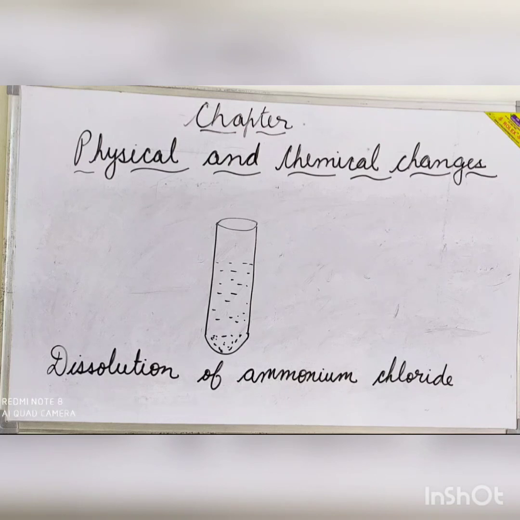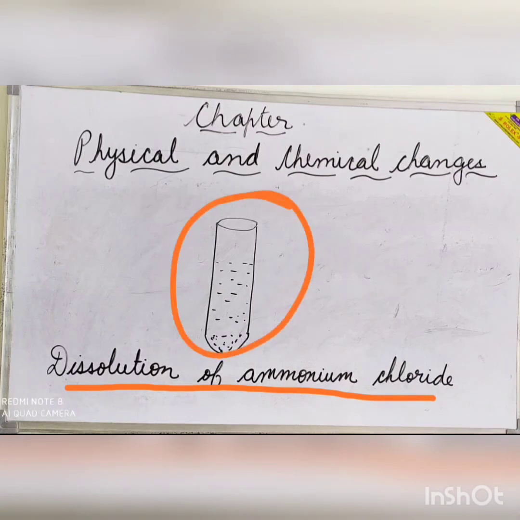We will do one more activity to show that dissolution of ammonium chloride is an endothermic change. For this, the materials required are ammonium chloride salt, a test tube and water. We take a test tube, half fill it with water and add ammonium chloride salt in it. Then we hold the test tube in our hands. We will observe that the test tube has become cooler. This is because ammonium chloride absorbs energy from the water and makes it cool. Thus, it is concluded that dissolution of ammonium chloride in water is an endothermic change.